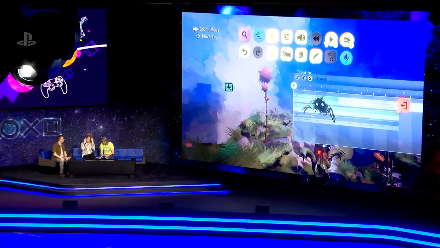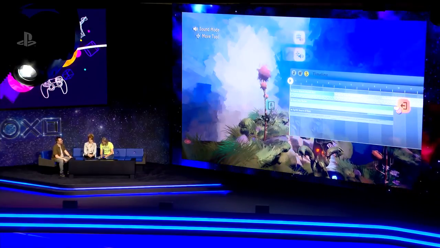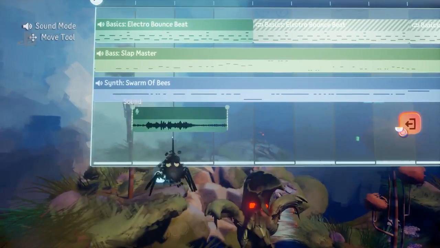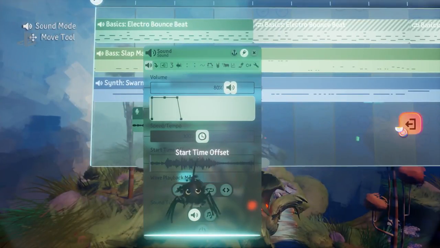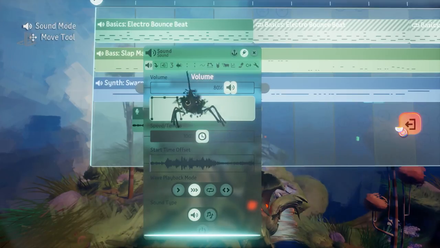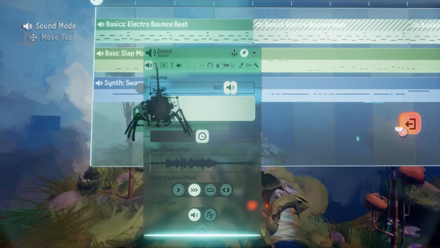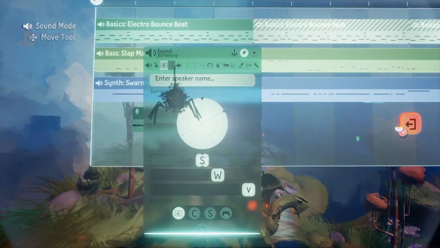So that's just how easy it is to record your voice in the game, and I can now just put that onto our timeline over here. Let's maybe make it kick in after a bar, and let's just tweak the sound a little bit first, though. Look at all those different options. That's how in depth you can get. A couple of people were showing us how easy it is, but how crazy in depth.